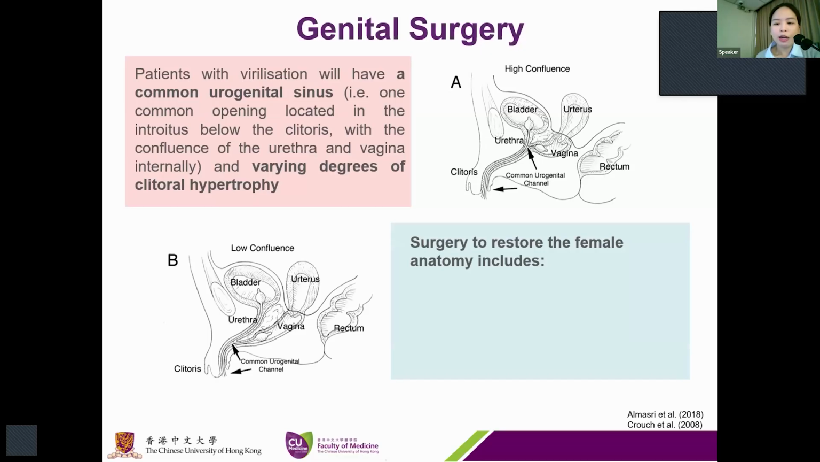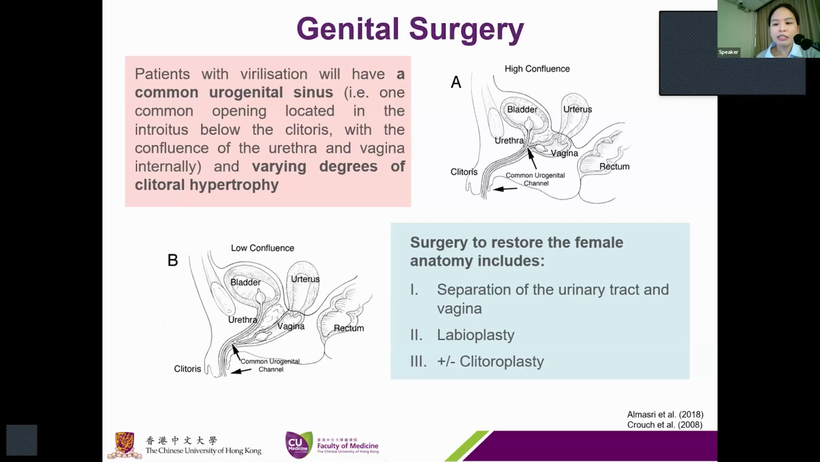And the surgery required to restore a female anatomy includes separation of the urinary tract and the vagina, labioplasty, which involves the reconstruction of the labia minora and majora so that they have a typical appearance and position. And finally, clitoroplasty, which is the reduction of the size of the clitoris. This is generally considered only for patients with the severe form of virilization.